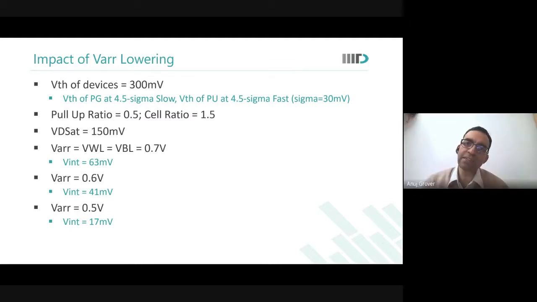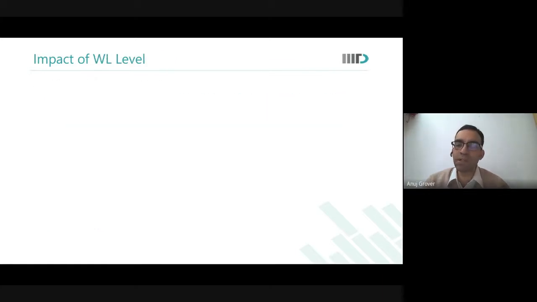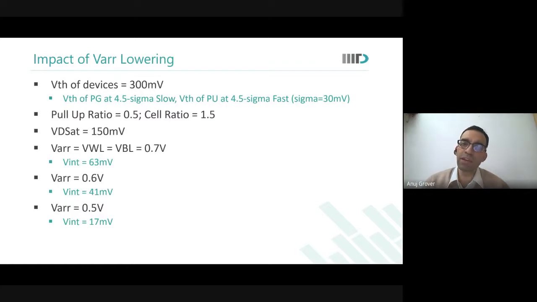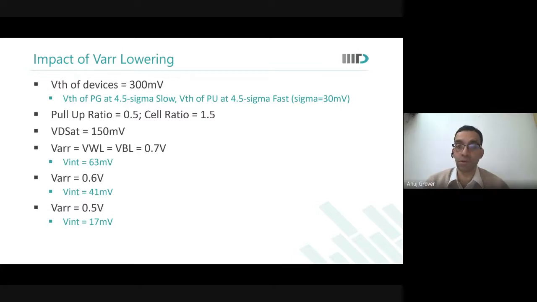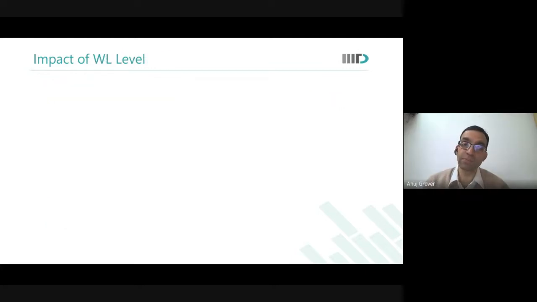Instead of maintaining it in saturation, you have brought it into the linear region. Its current has reduced. And therefore, you improve the writability. What is the penalty of array lowering, VRA lowering? Right time, immediately, because you made the pull-up weak, still weak.